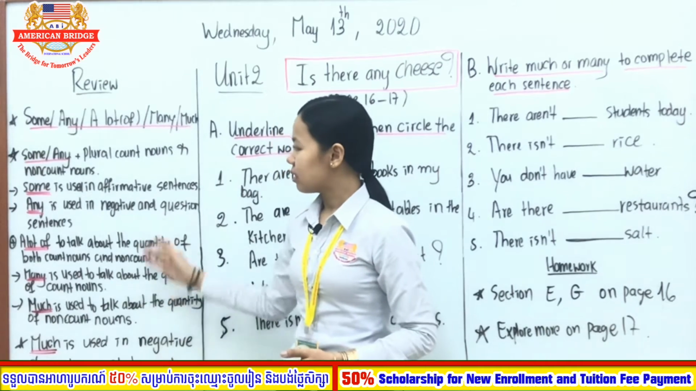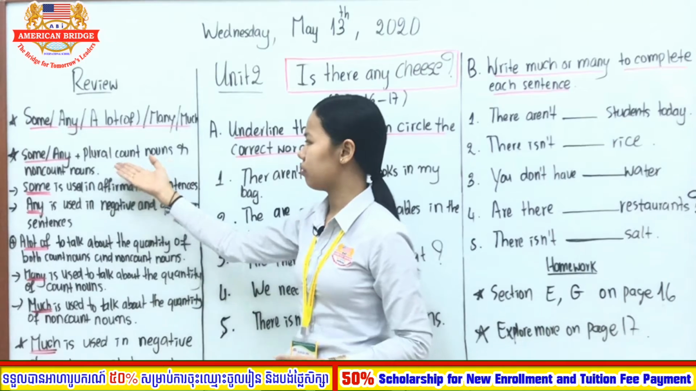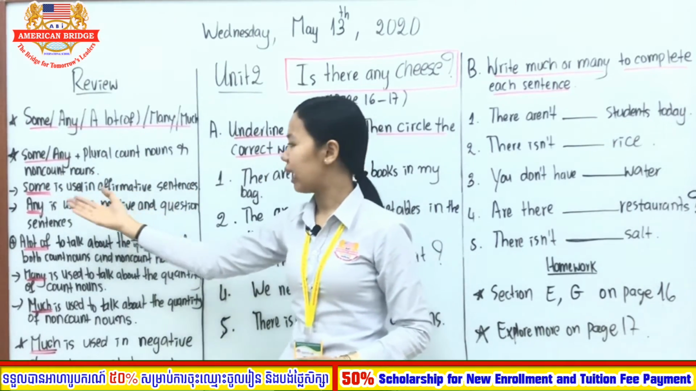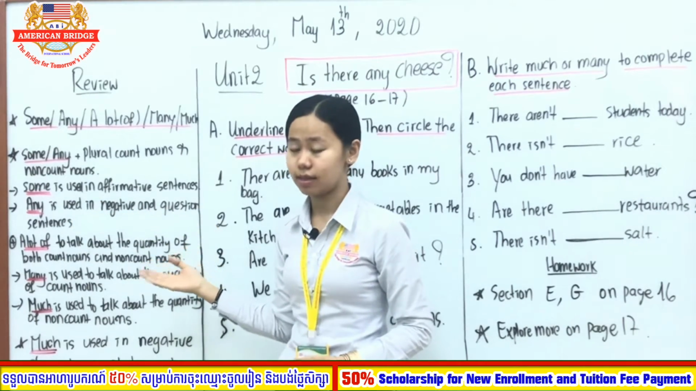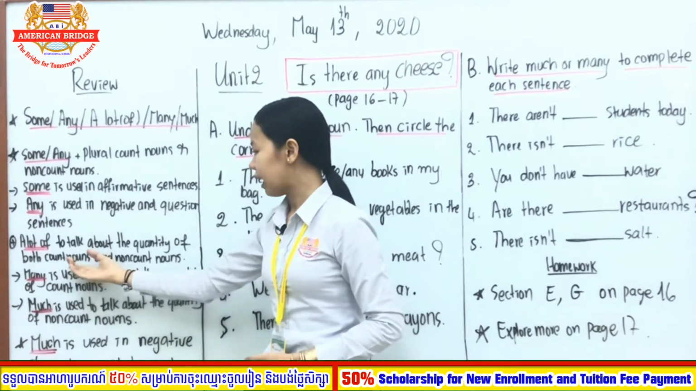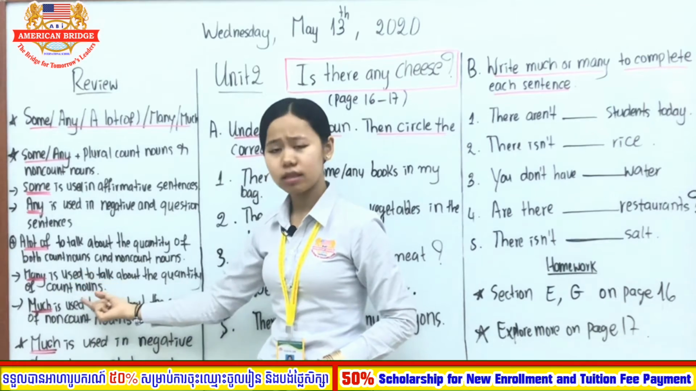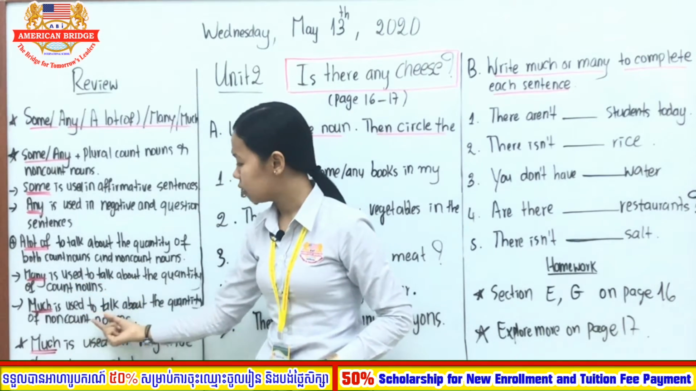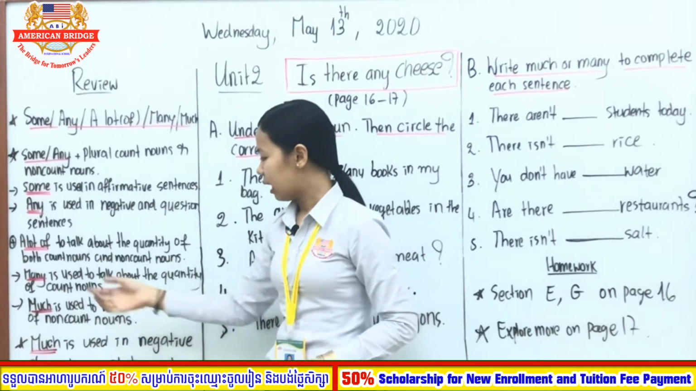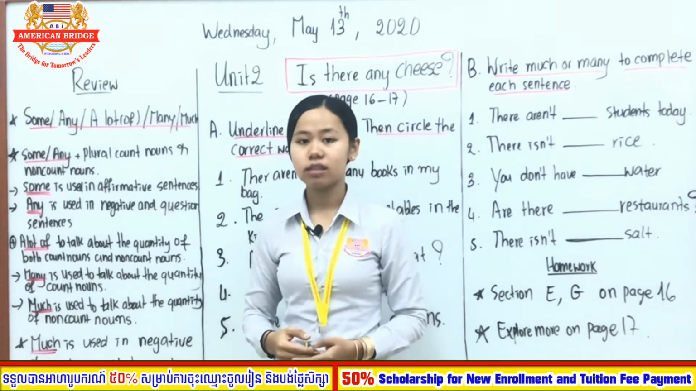So teacher hopes you all understand the usage. Some and any are used with plural count nouns and non-count nouns. Some is used in affirmative sentences, while any is used in negative and question sentences. A lot of talks about quantity, and you can use it with both count nouns and non-count nouns. Many you only use to talk about the quantity of count nouns, and much to talk about the quantity of non-count nouns. And remember, much is used in negative and question sentences.